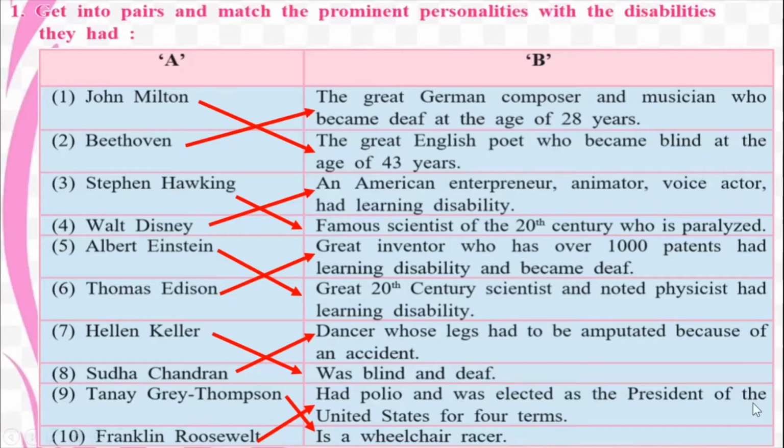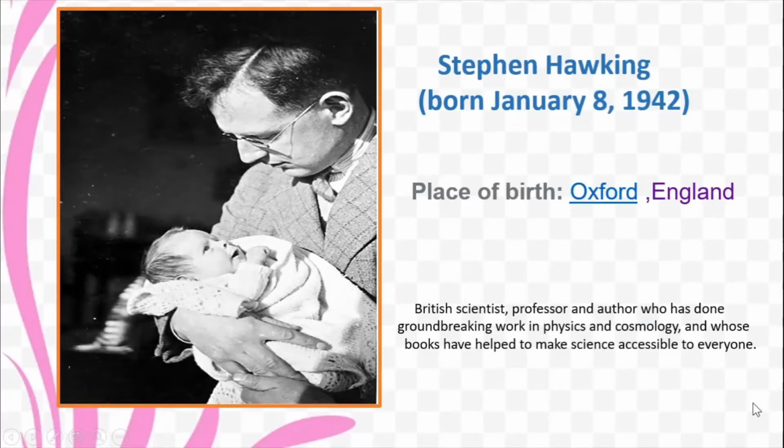Okay, so let's now move on and see the main points or the main parts of Stephen Hawking's life. So Stephen Hawking was born on the 8th of January 1942, and see, this is a picture of Stephen Hawking as a baby, as an infant with his father. Where was he born? He was born in Oxford, England. And he was a British scientist, a professor, an author who has done some groundbreaking work.